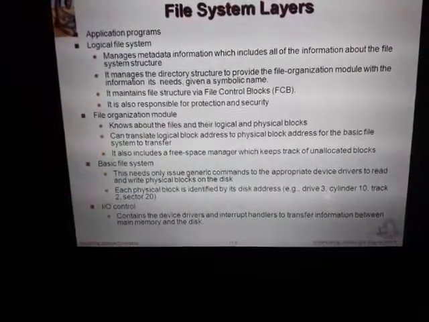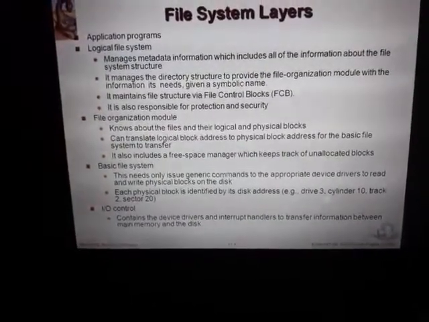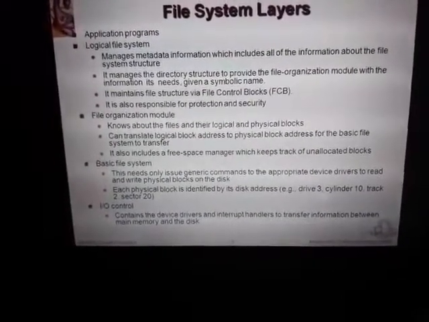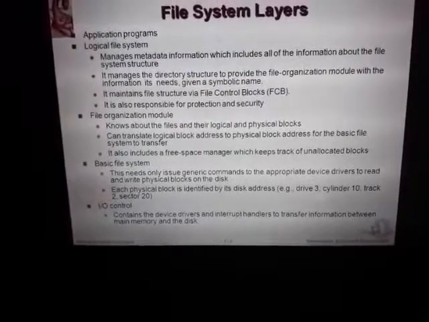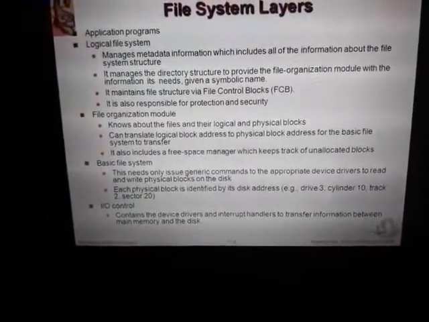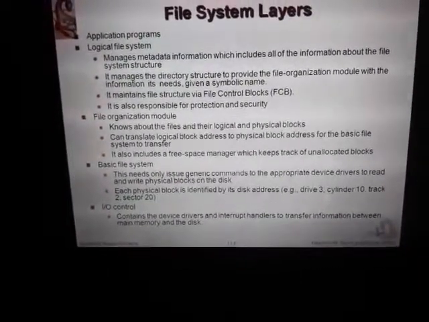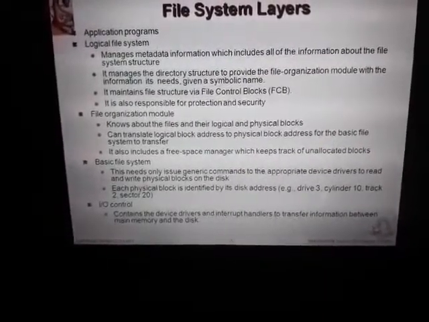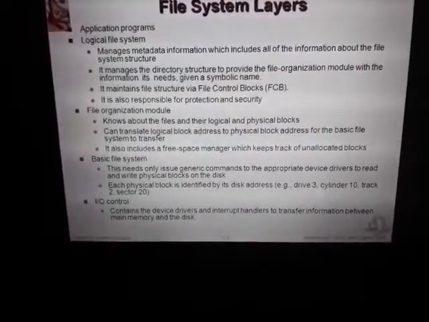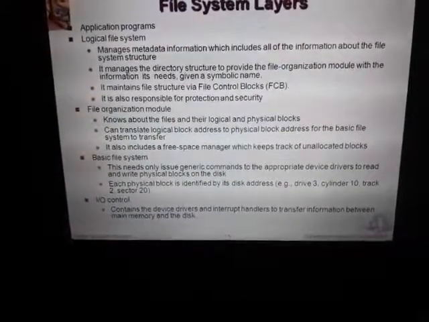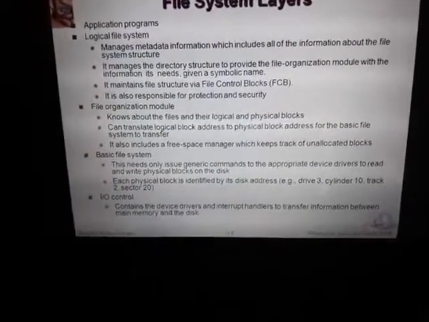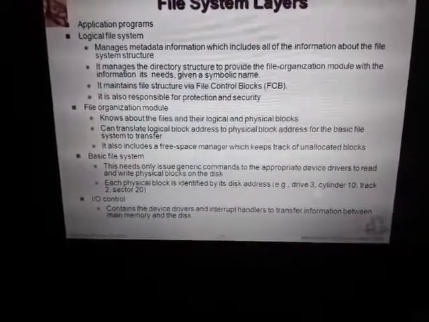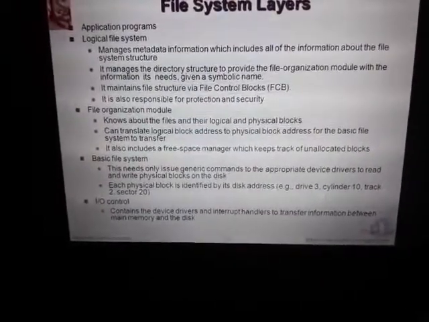These are the disk addresses of each physical block. We use these terms, drive, cylinder, track and sector, to specify the generic commands of the basic file system. If you want to read and write physical blocks on the disk, we need such generic commands in the basic file system.